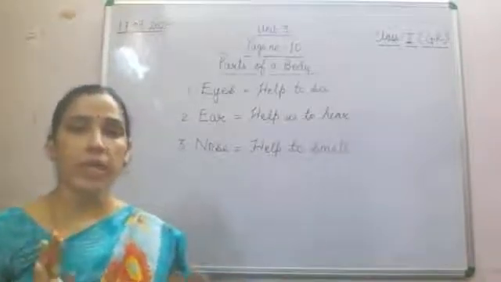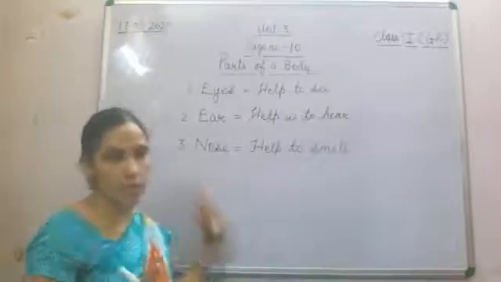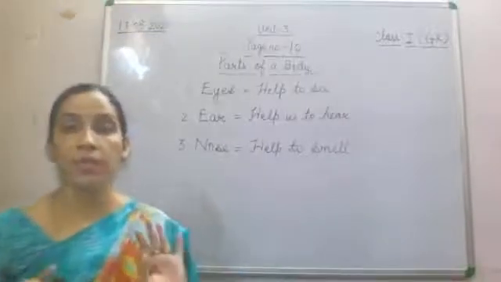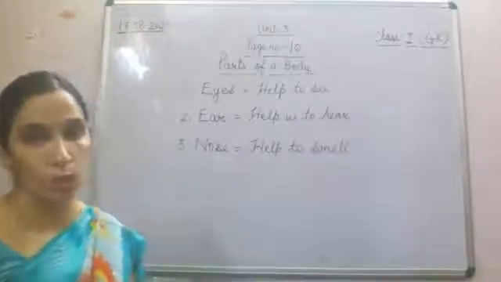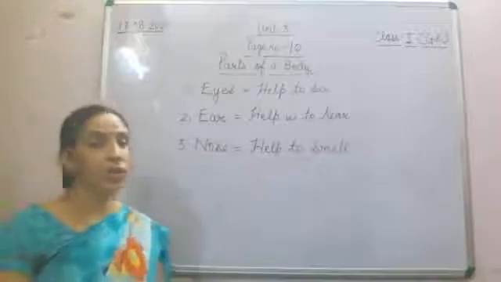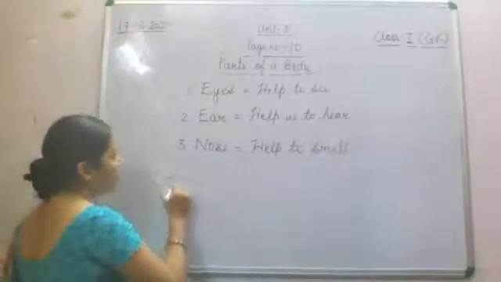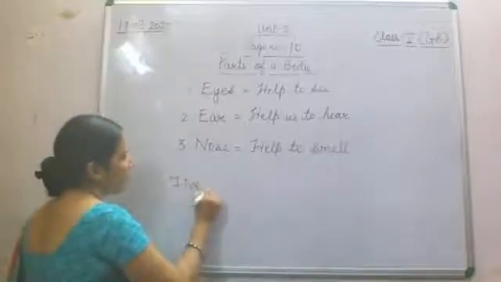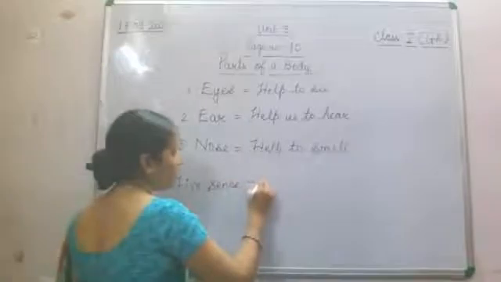Now what is the other name of these three organs? Commonly these eyes, ear, nose are also called sense organs. Fine. There are 5 sense organs. And what are the 5 sense organs?